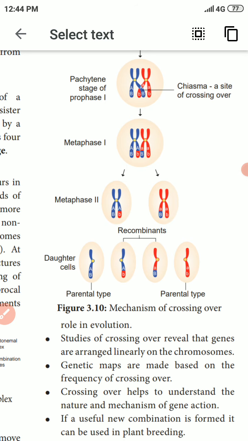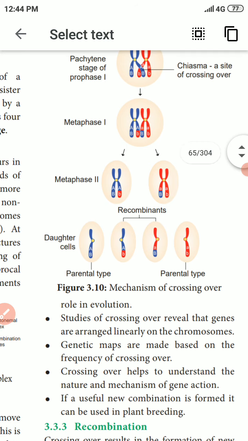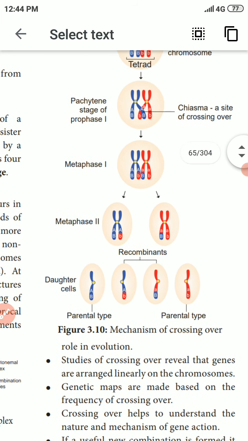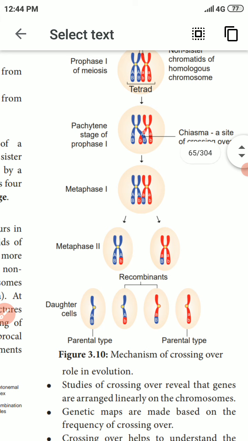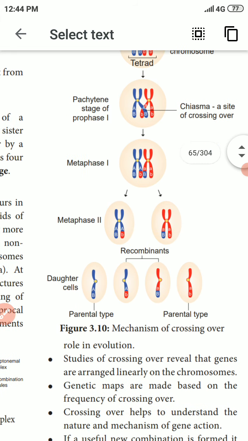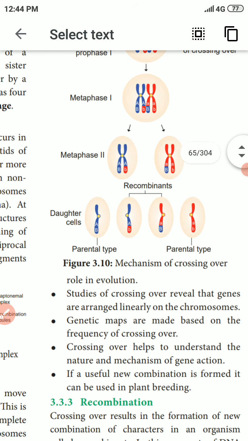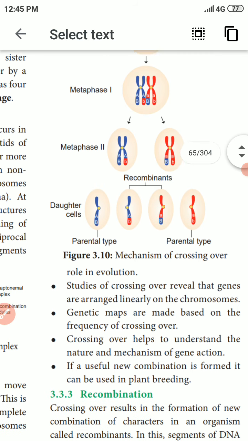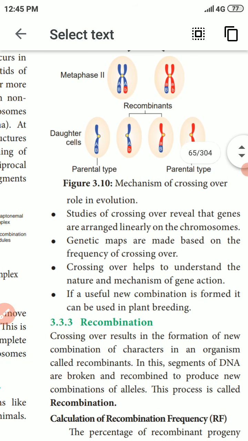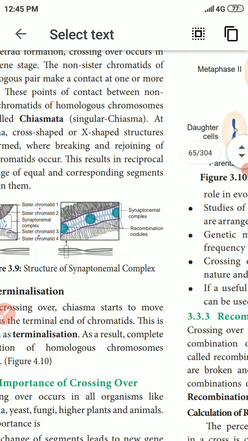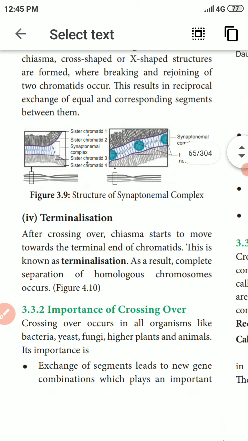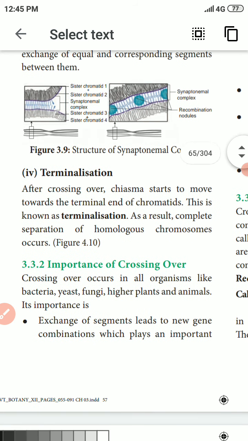Take the alleles capital A, capital B and small a, small b. The color will change from blue. Tetrad, then chiasma is crossing over, metaphase 1, metaphase 2, and then recombinant daughter cells: parental type and recombinants. Then terminalization. After crossing over, the chiasmata start to move towards the terminal end of the chromatids. This is known as terminalization. As a result, complete separation of chromosomes occurs.